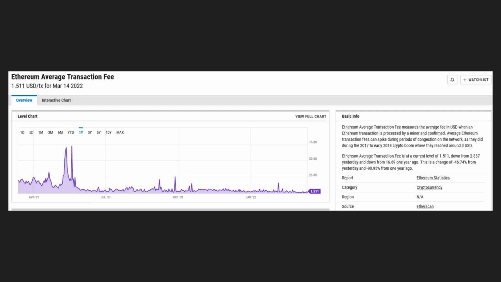Here's an example. This is the Ethereum average transaction fee. We currently see in around mid-March that the fee was about $1.50 per transaction. And this is considerably lower than previous highs, especially in May, October, November, and January, where the network was extremely congested and fees were extremely high because of the amount of people trying to access and utilize the blockchain all at once.